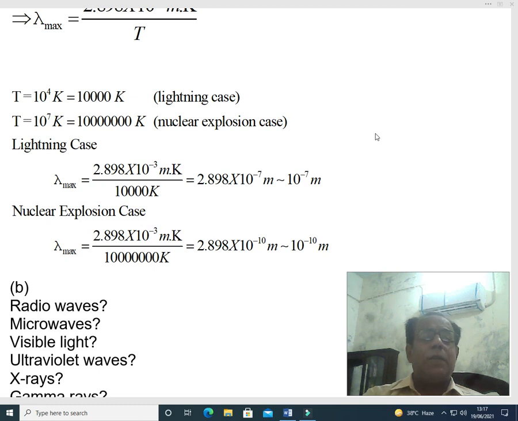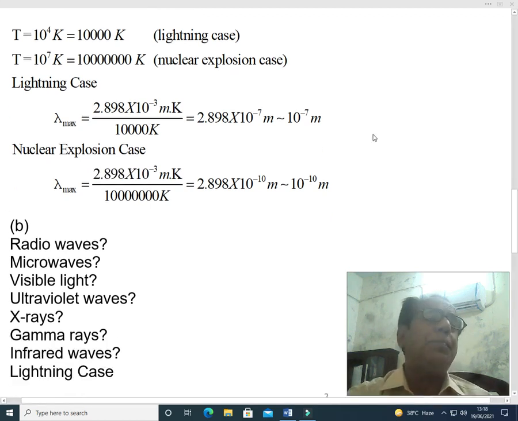We have just substituted the value of absolute temperature T, and this becomes equal to 2.898 into 10 to power minus 10 meter. Again we have used the same pattern as in the previous case: this is of the order of 10 to power minus 10 meter.